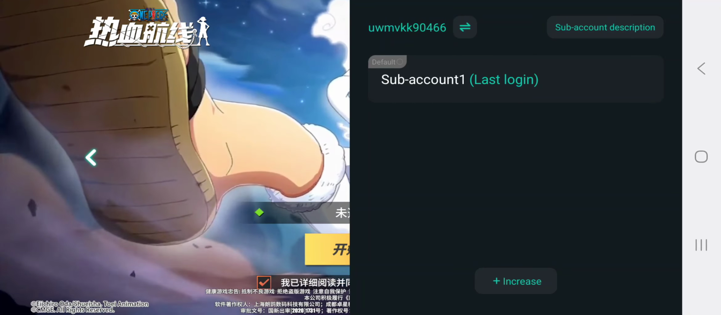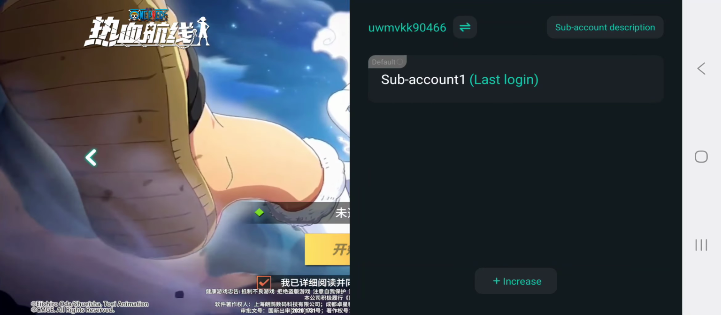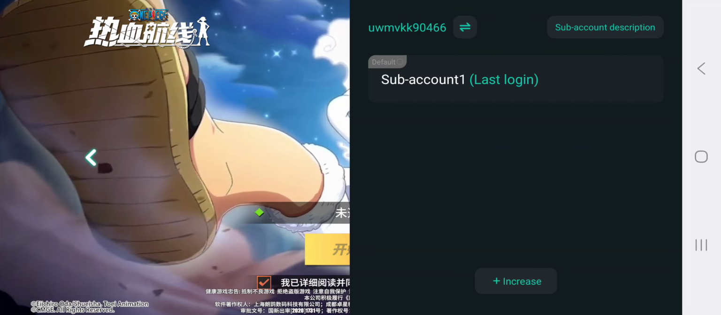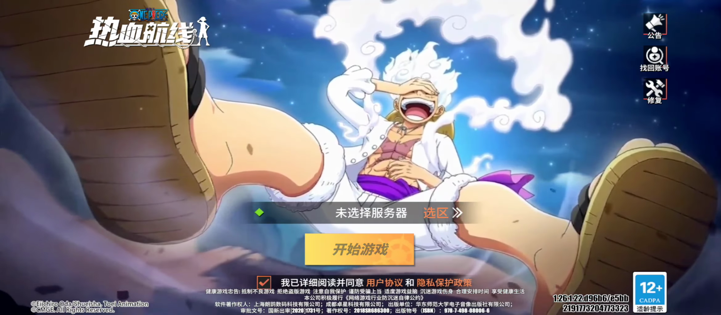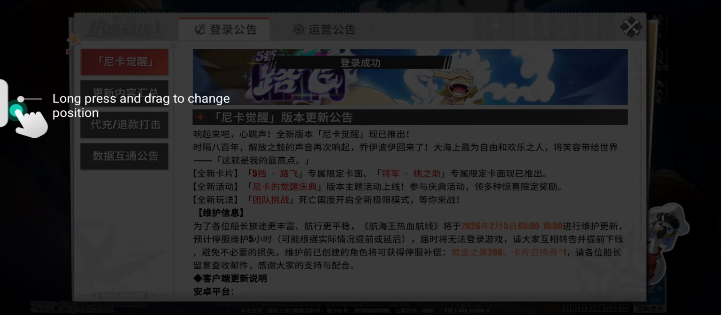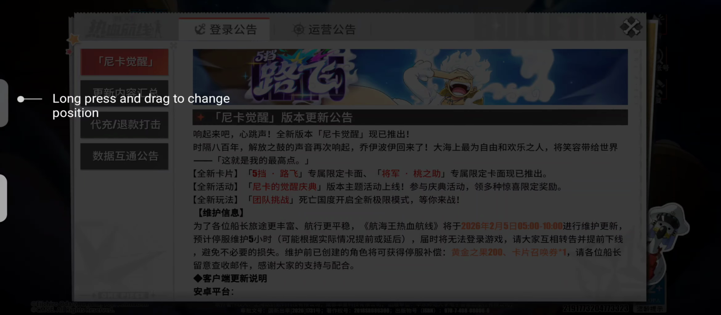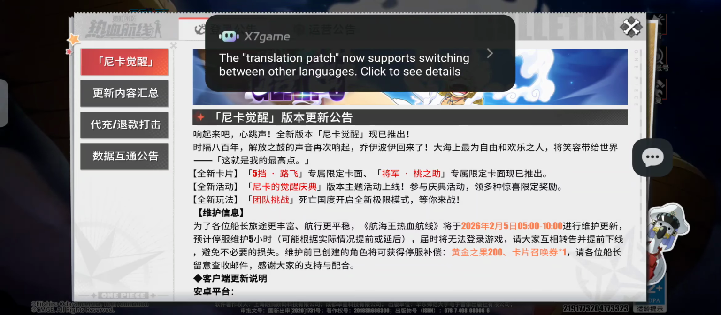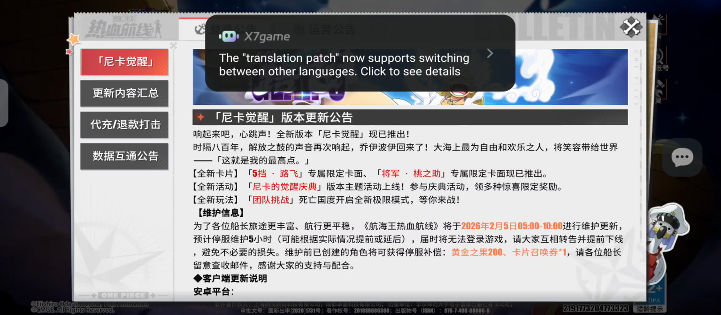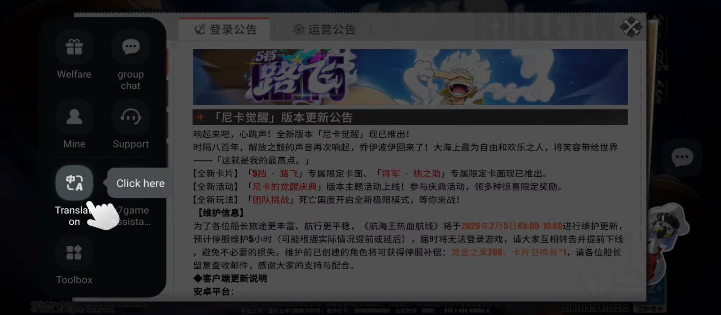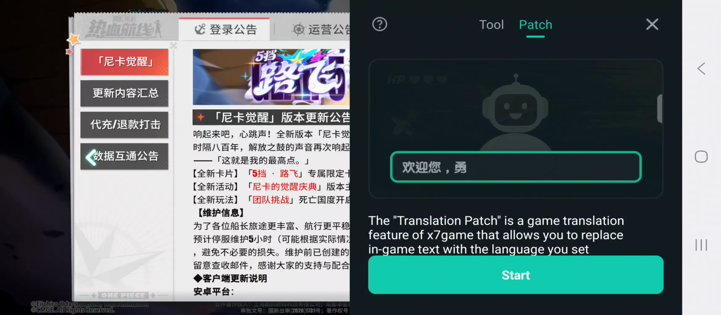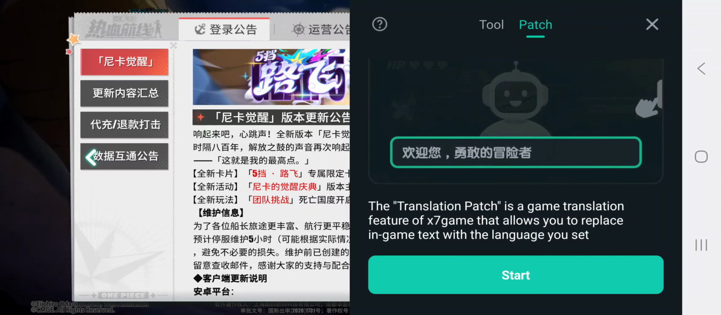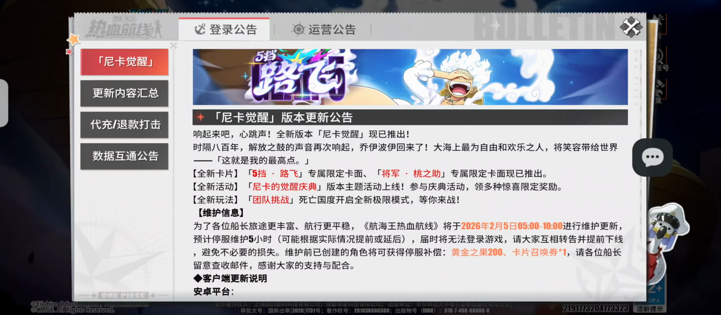Here we will be redirected to choose our account, so we click on sub account 1, last login, and here we are logged into the game. On the left side we can see the x7game menu. We are prompted to see translation patch. We will check on that later.